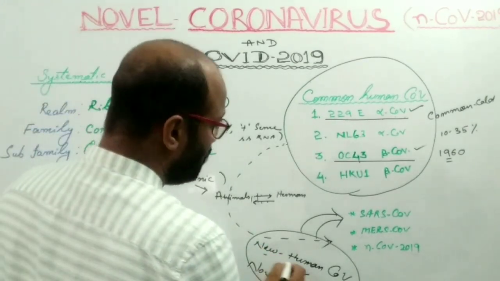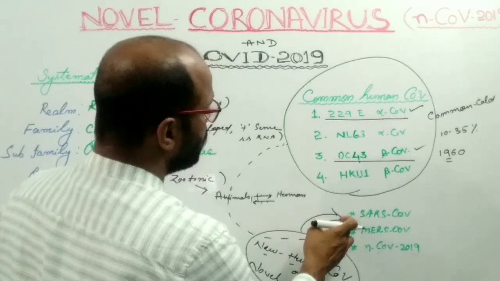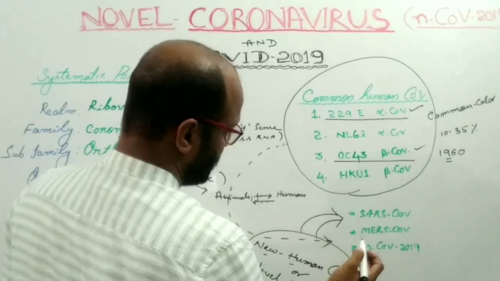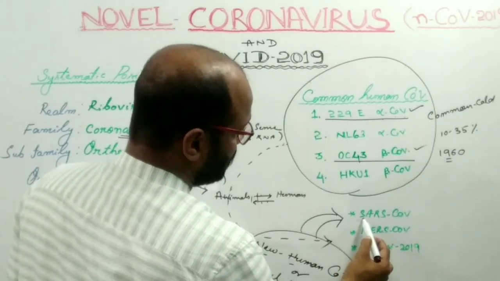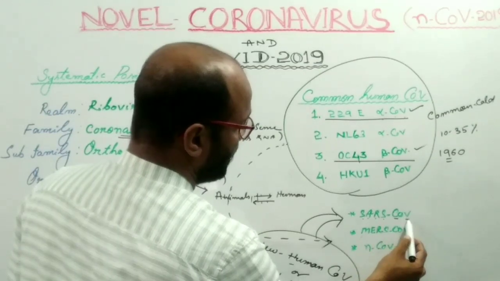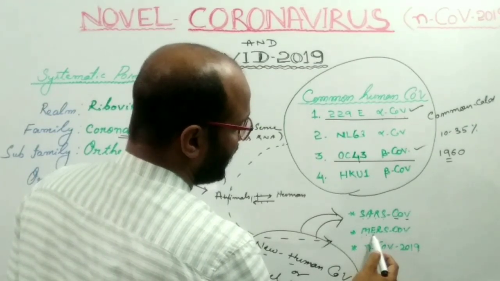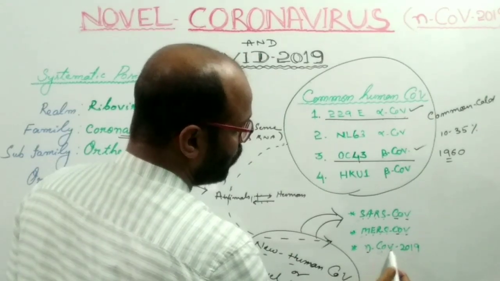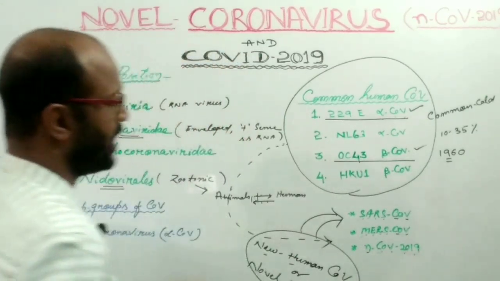The new human coronaviruses are mutant forms of the common human coronavirus, and these are severe acute respiratory syndrome coronavirus, Middle East respiratory syndrome coronavirus, and novel coronavirus 2019.